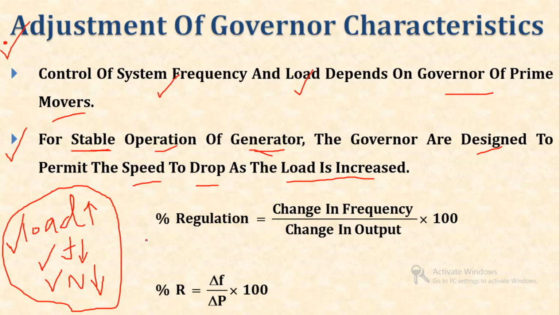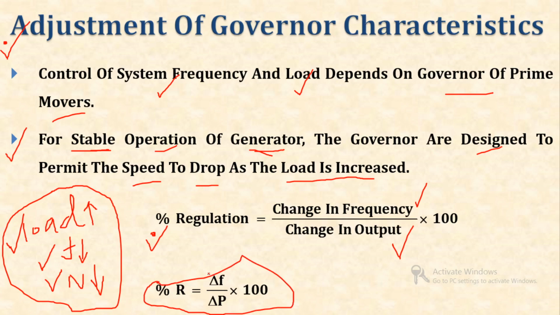That is called the regulation. Clear? This is called the regulation, and it is defined as the percentage change in frequency with the percentage change in output. So, regulation is defined as delta F by delta P multiplied by 100.